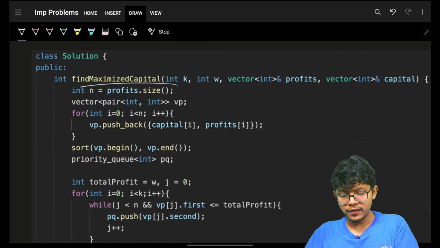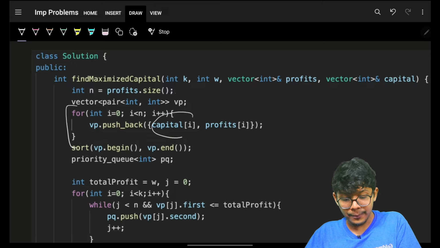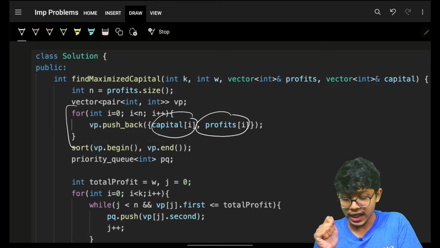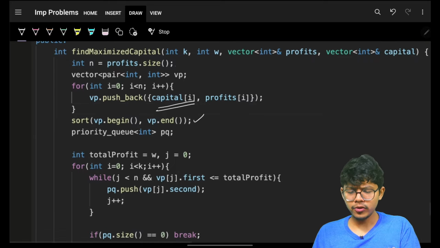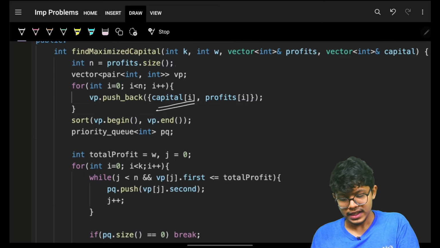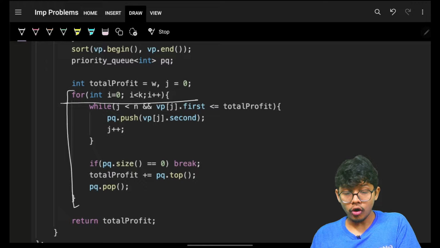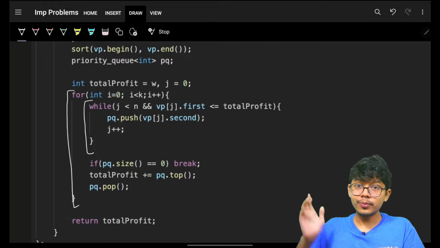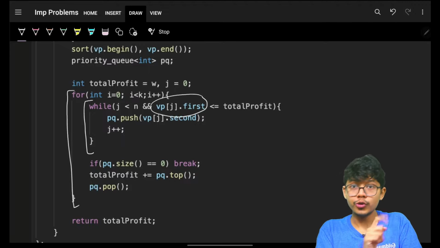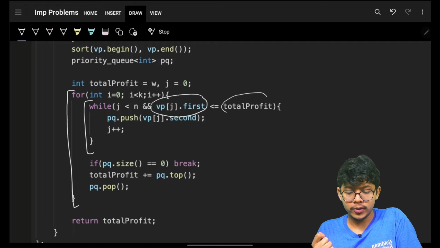So firstly, I have my profits, right? Then I have my vector of pair. I pushed in my capital and profit in this order because I want to sort on the basis of my capital. I sorted on the basis of my capital because I simply sorted my VP. Then I went to my priority queue, and simply tried to take all these K projects. I will try to push in all the projects whose capital requirement is less than or equal to my total profit.